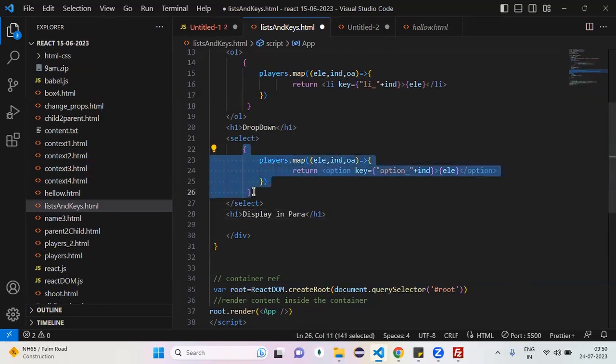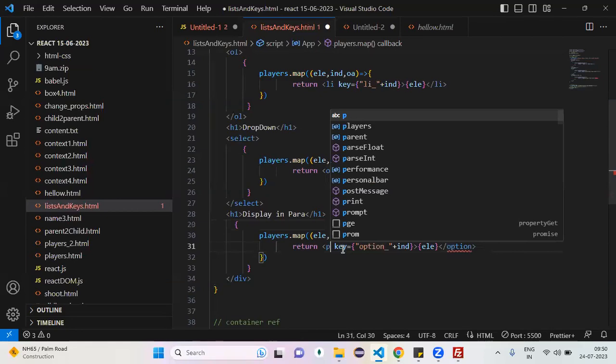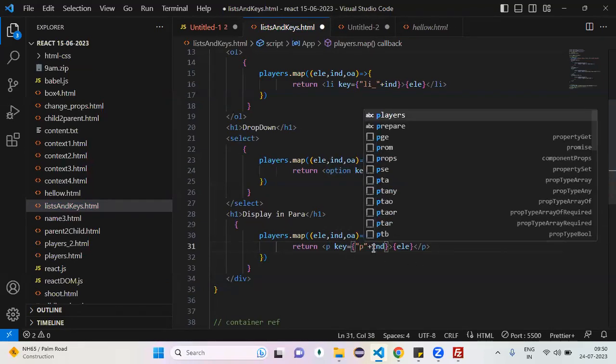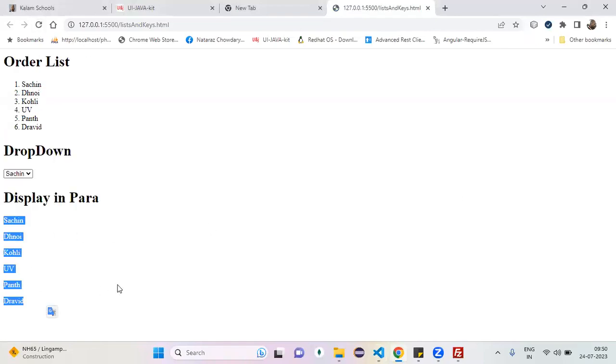Now, I don't want to place it inside anywhere. Now the same code. Now, list of what do you want me to prepare? Paragraph. List of paras, right? That's it. How many paras is it rendering? That means it is preparing here. How many paras? 5 paras or 6 paras. Those 6 paras are rendered after my H1 or not? Not inside any element. After the H1, it's going to prepare or not? Working, yes or no? Yes.